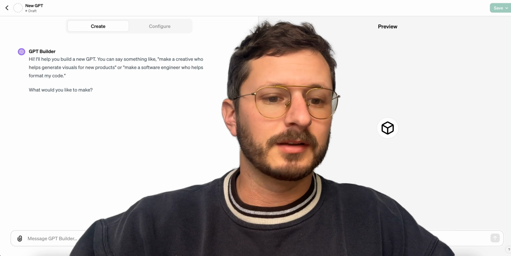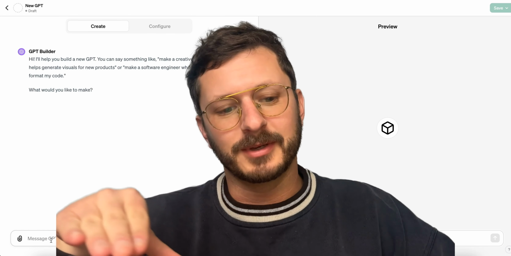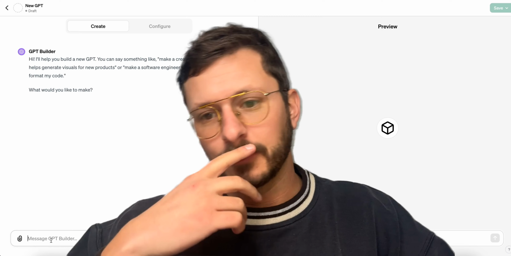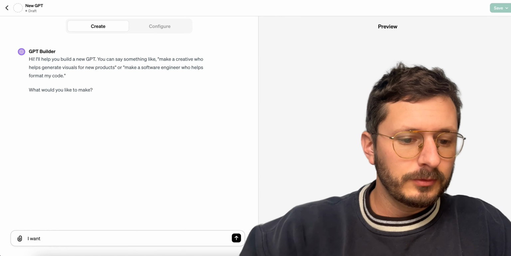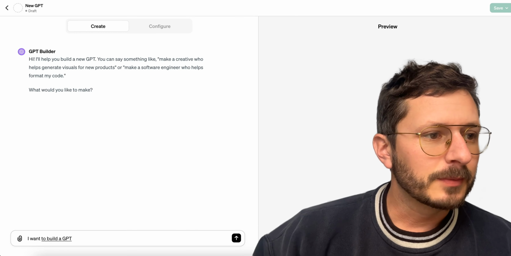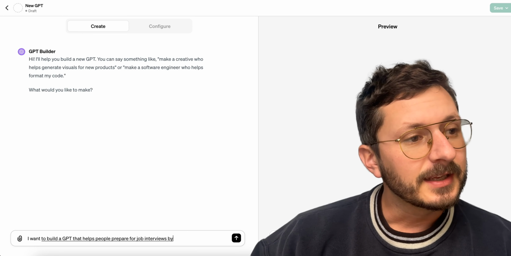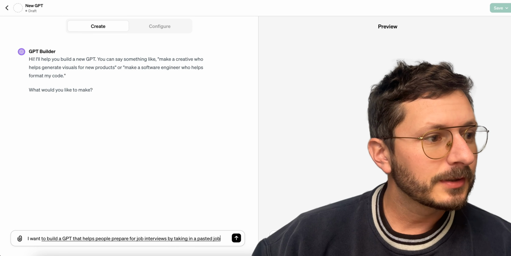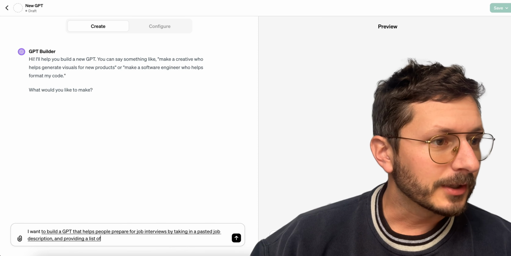So let's go in here and click Create a GPT, and we'll start like normal with the Create feature that does pretty basic stuff, and then we'll dig deeper into the configuration to make it really sing. I want to build a GPT that helps people prepare for job interviews by taking in a pasted job description and providing a list of interview questions.